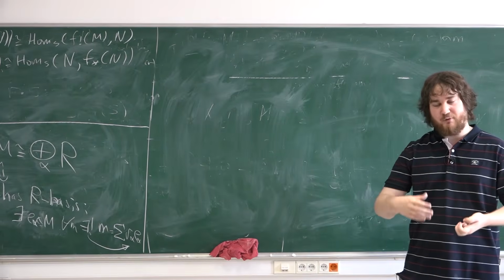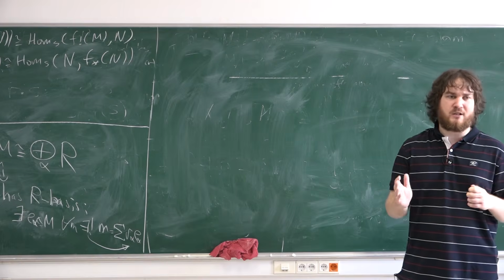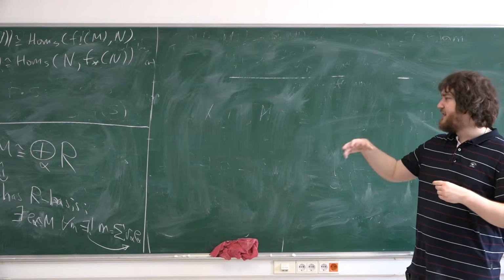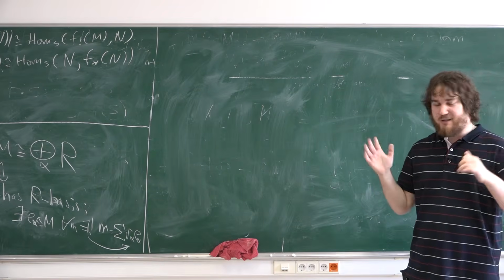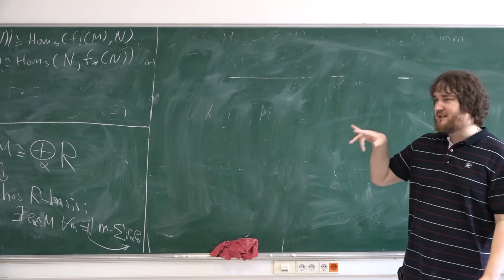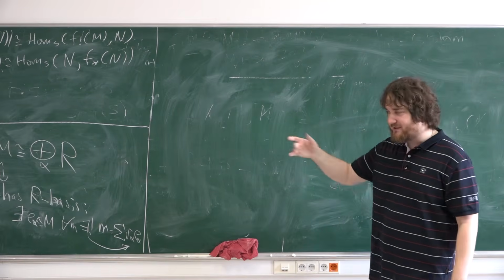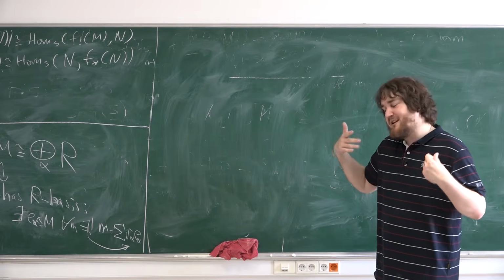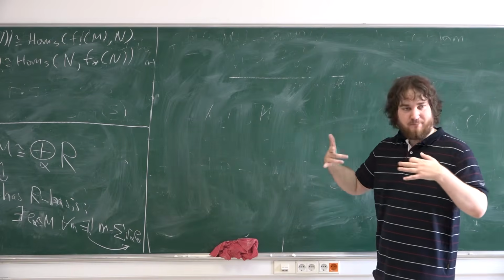Over a field, if you have a vector space, it's not important whether it's countable, uncountable, finite or infinite elements in bases. In fact, it's general theory. Maybe you did not prove it for infinite bases, but it's true that if you have a vector space over a field, a module over a field, and if you have two bases, then you can construct a bijection between them.